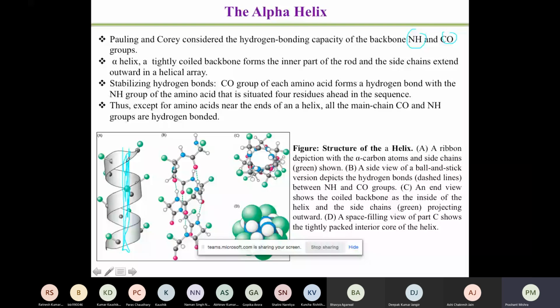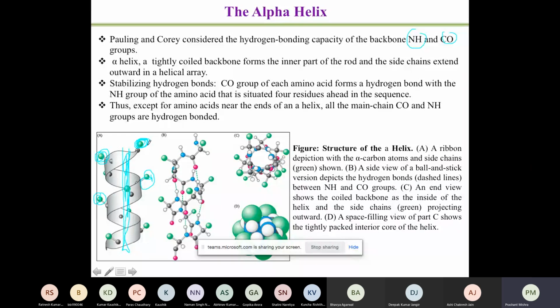So these chains are folding around a rod, and their side chains are extended outwards. So if you look at the A structure, what is the outward side? This is basically your side chain. These green colors, you can see the side chain, which is protruding out of the chain. So this is the main chain, which is forming the helix. And in this helix, the R groups are present on the outside.